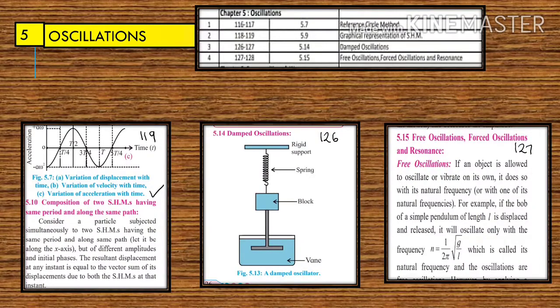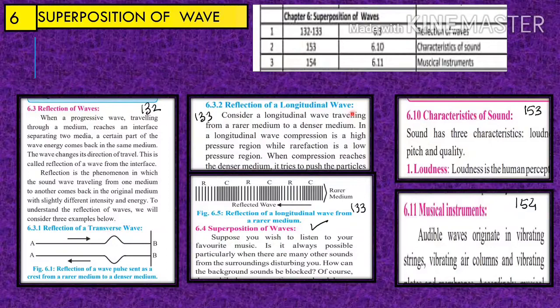Now the next lesson, the 6th lesson, superposition of wave. In this lesson, article 6.3 reflection of wave, which is on page numbers 132 and 133, is deleted.